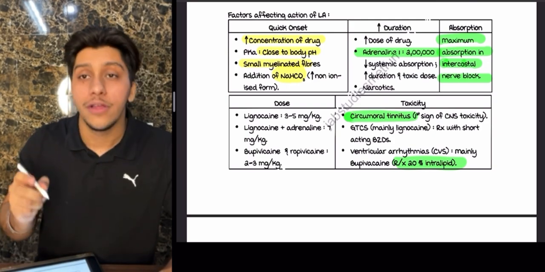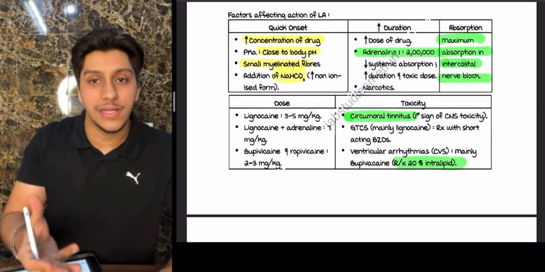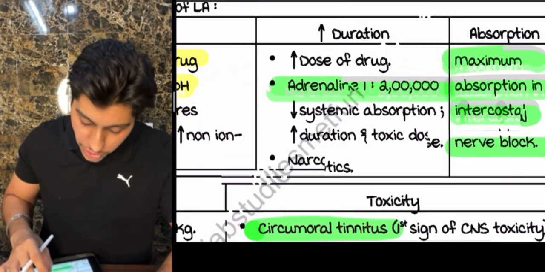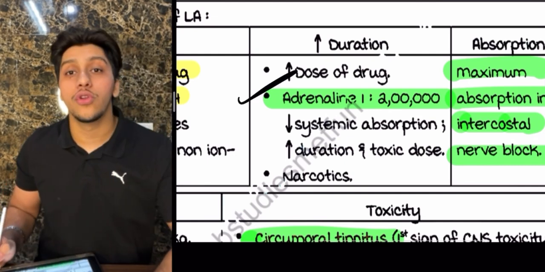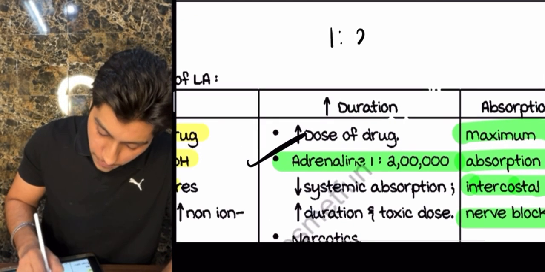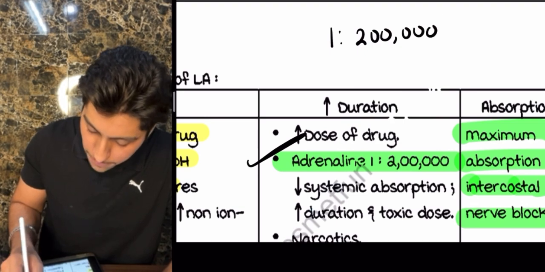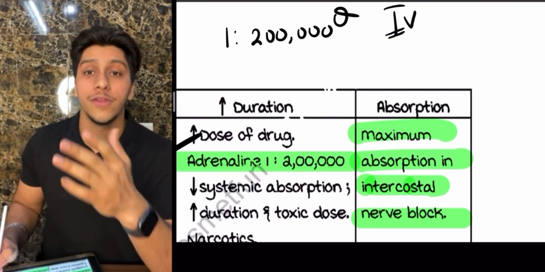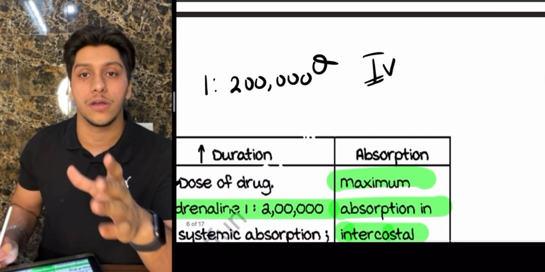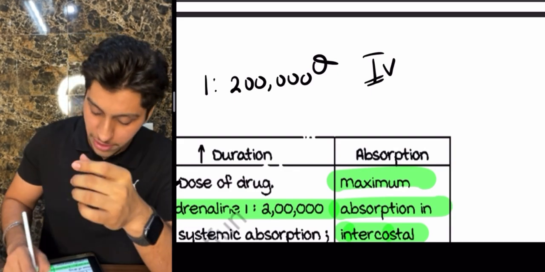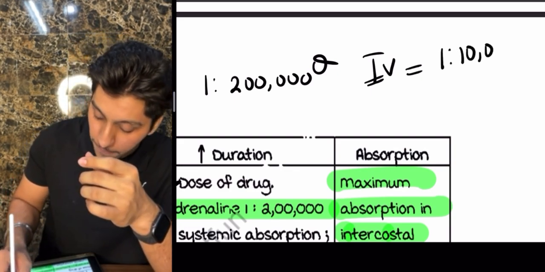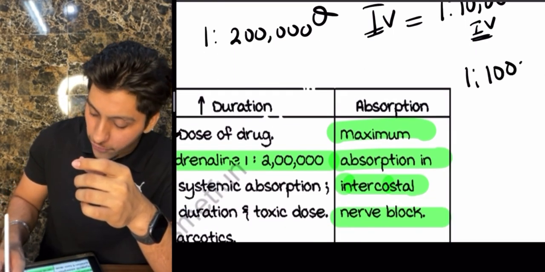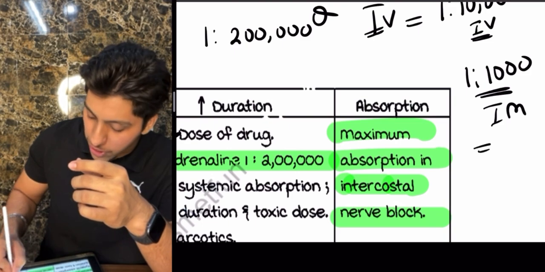If you talk about duration, which of the following increase the duration? One is obviously if you increase the dose: more drug, more duration. Then adrenaline. Remember, very importantly, what is the dose of adrenaline in case of local anesthetic? It is going to be 1:200,000. Very important. If you see IV use in case of ventricular fibrillation, when you're doing advanced cardiac life support, the ratio is 1:10,000. For anaphylaxis, IM dose, it is going to be 1:1000. Even the subcutaneous dose is the same.